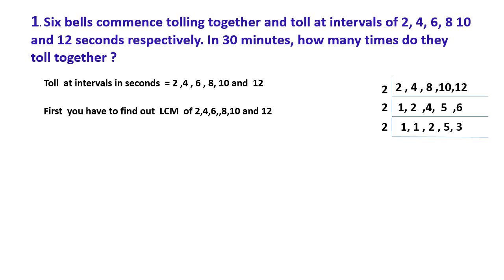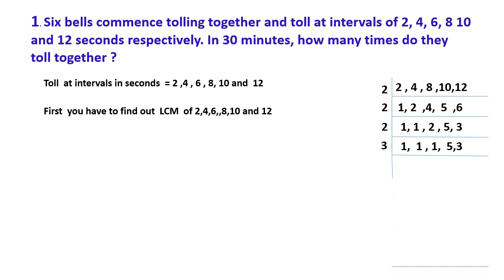Again with 2. The 1s have no change. 2 divided by 2 is 1. 5 divided by 2 is not possible, so again 5. 3 also is not possible, so again we write 3.